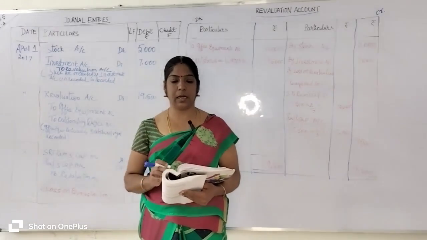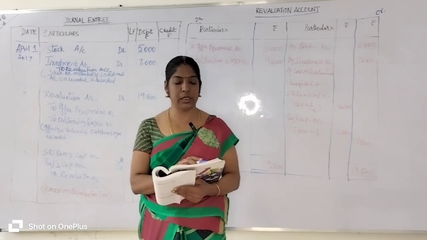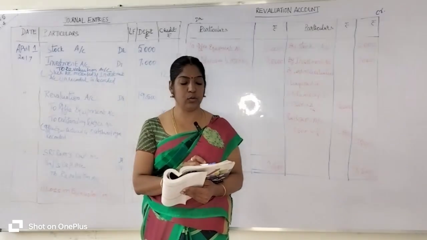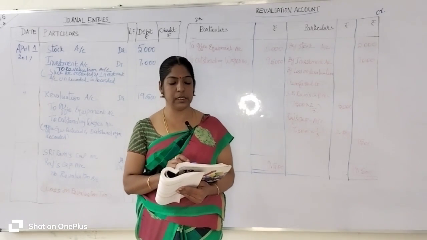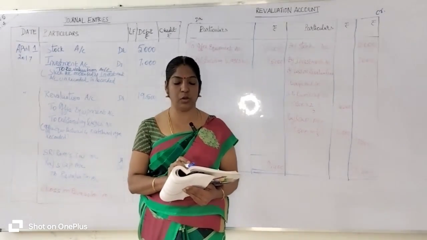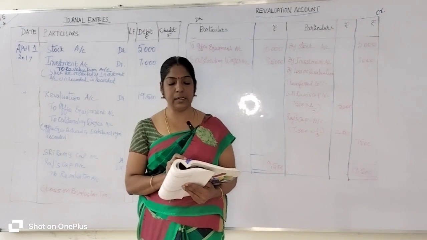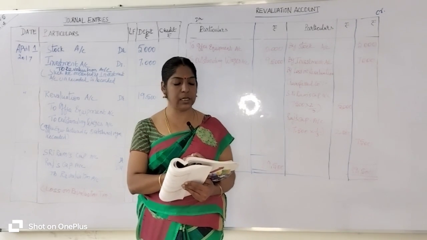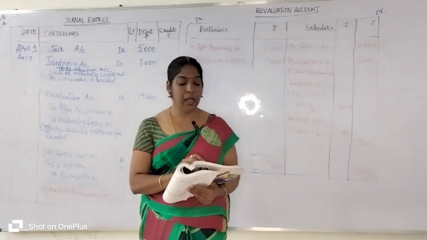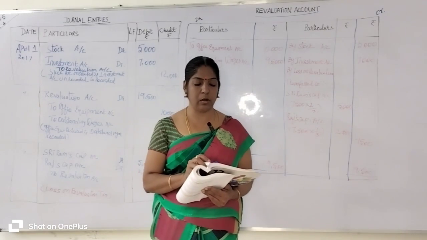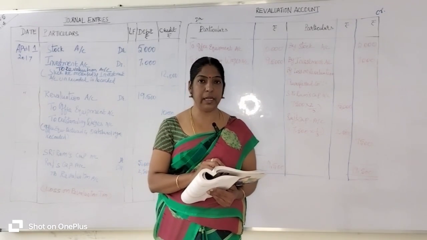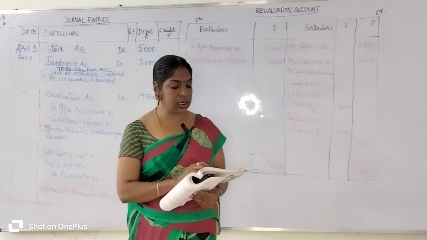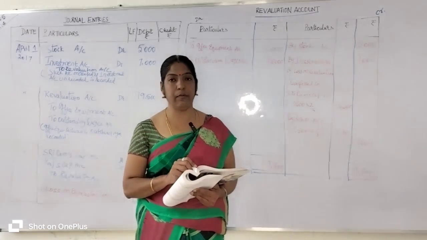Hi students, 12th Standard Accountancy, Chapter 5, Illustration sum number 5. Let's read the question. Sriram and Raj are partners sharing profits and losses in the ratio of 2:1. Nelson joins as a partner on 1st April 2017. The following adjustments are to be made. From the given information, we are going to give journal entries and prepare the revaluation account.